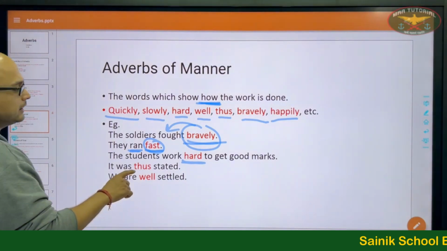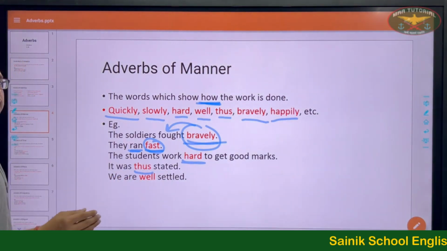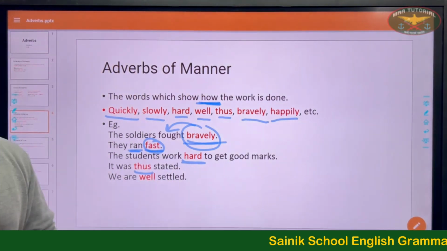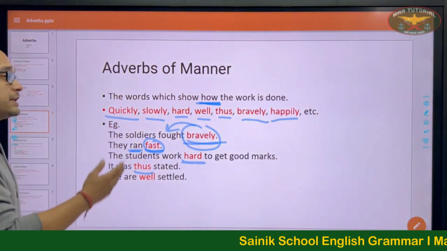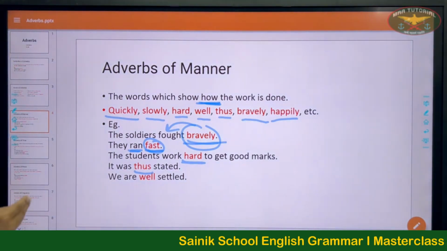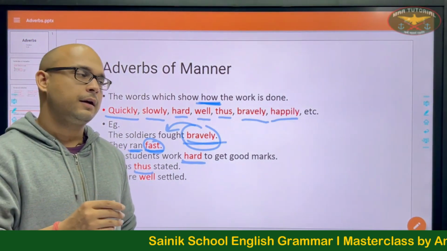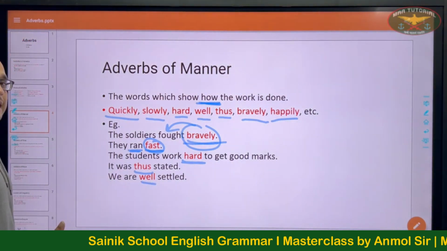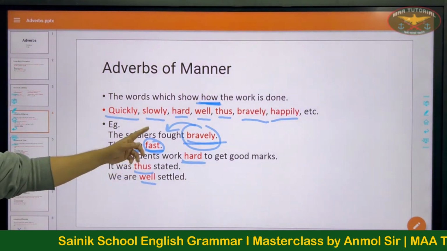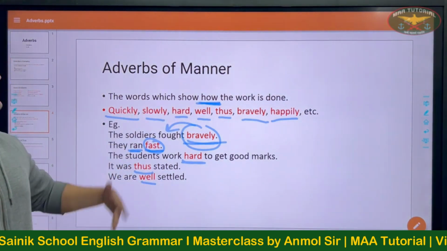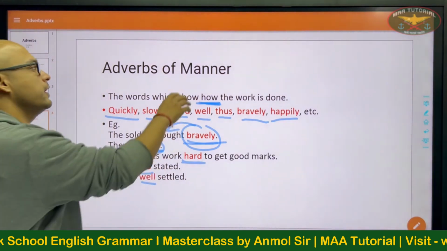It was thus stated. That means it was stated like this. Thus here means like this. It was stated in this manner. So how was it stated? Thus stated. It must be pointed at something, or it must be followed by some other thing which was said. We are well settled. How are we settled? Well settled. So you'll see the words here are showing how the work is done. Hence they are known as adverbs of manner.